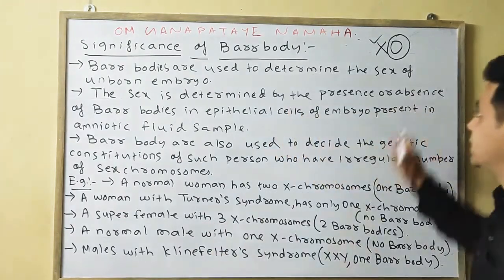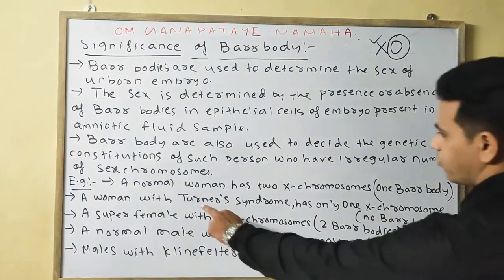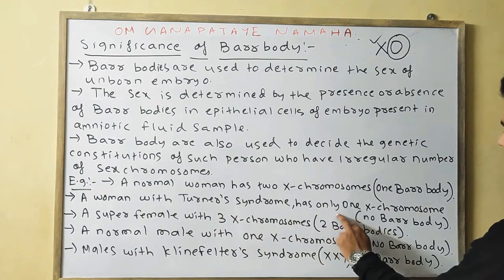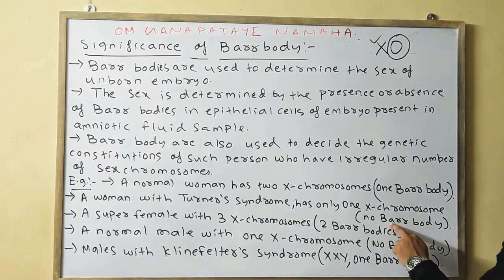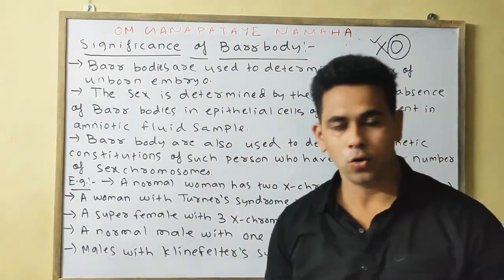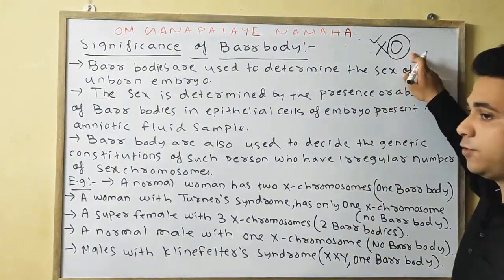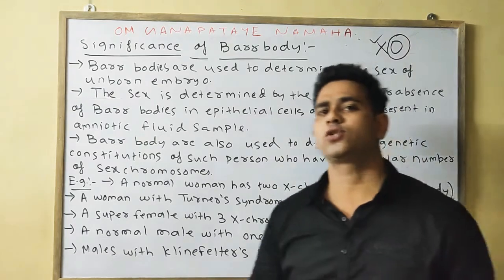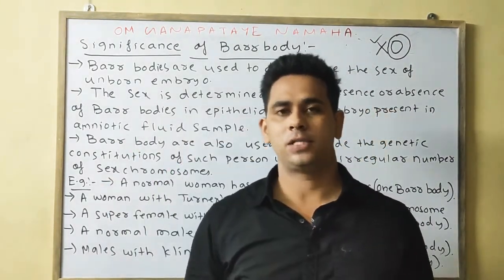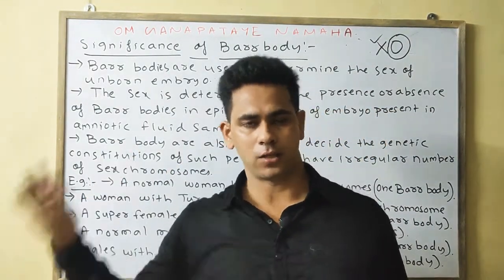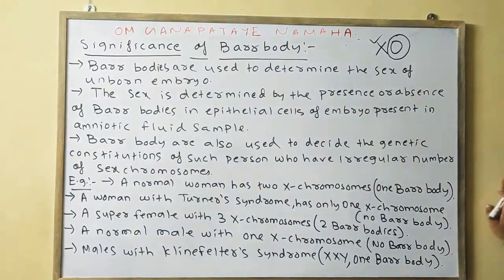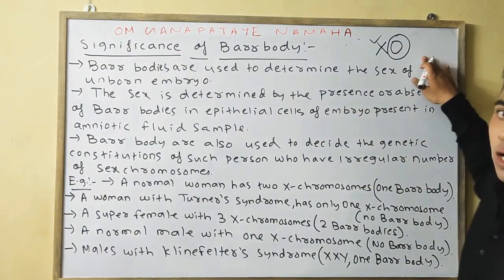No. In this case there are 0 Barr body. See, a woman with Turner syndrome has only 1 X chromosome, means no Barr body is present. In spite of no Barr body, she is female. Okay, these are the various chromosomal abnormalities having various symptoms which we'll read in detail in our coming classes. So this one is your example of Turner syndrome.